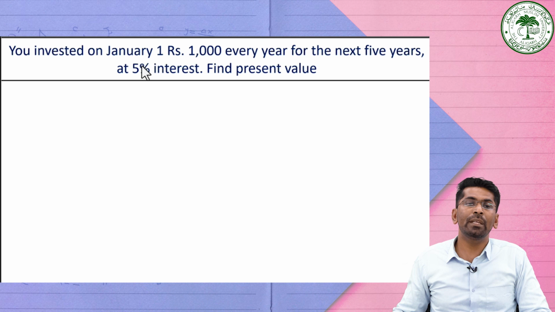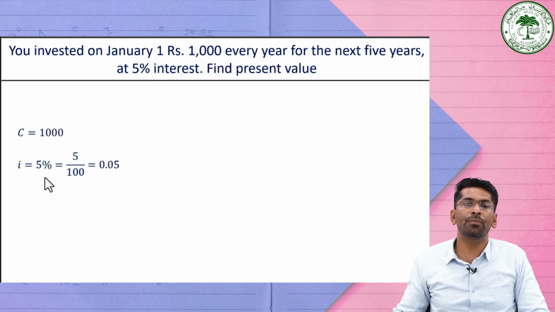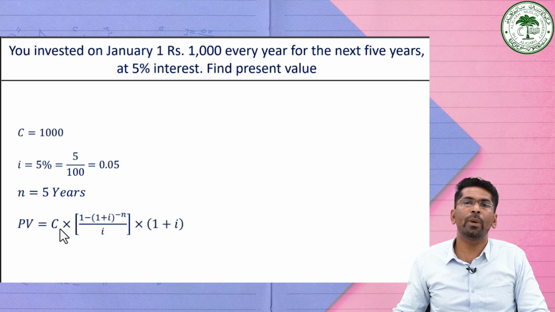So what is the information given here? C is equal to 1000, I is equal to the rate of interest, which is 5 divided by 100, which is equal to 0.05, and n is equal to 5 years. So the present value we can calculate by using the formula: C into 1 minus (1 plus I) raised to the power minus n, divided by I into (1 plus I).